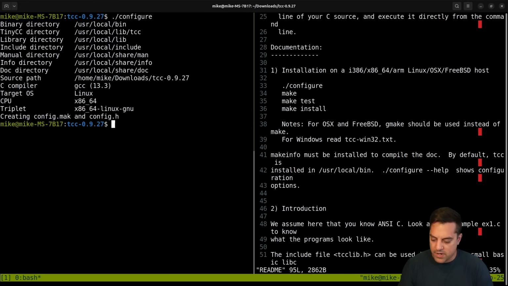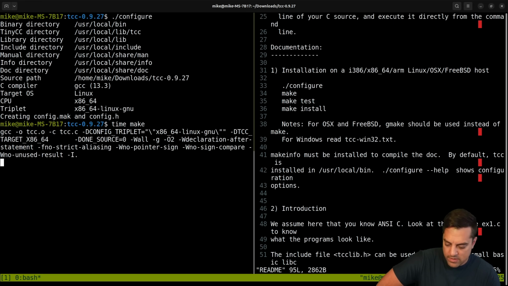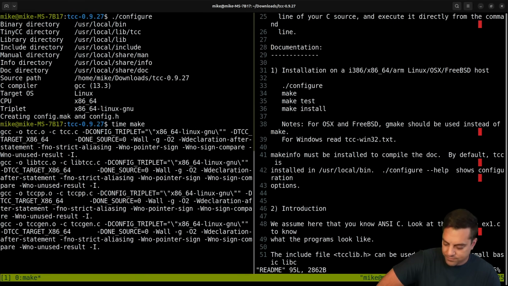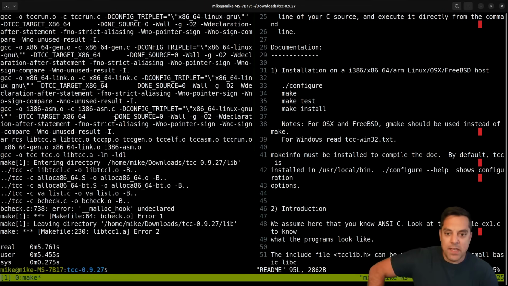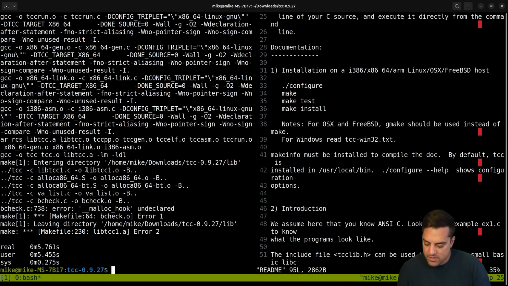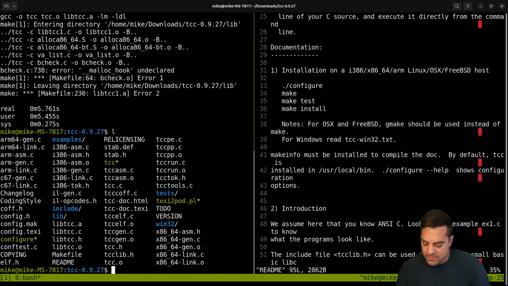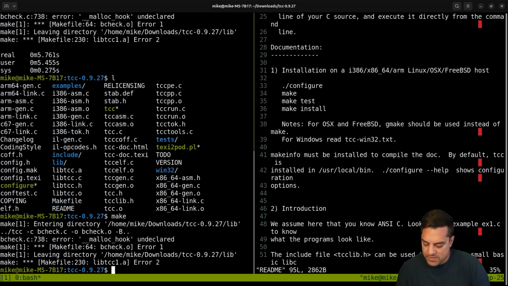Okay, so let's run configure. Okay, that was easy enough. Let's time our make here. I mean, this won't be a perfect test. Okay, made in 5 seconds. Now it looks like there might have been a bug. Malloc hook undeclared here. Okay, so we'll have to see if that caused some problems.